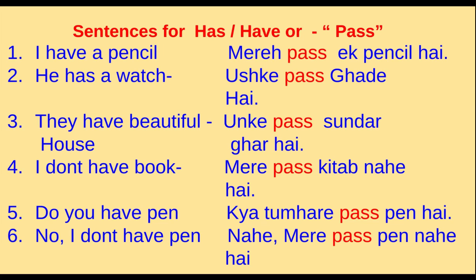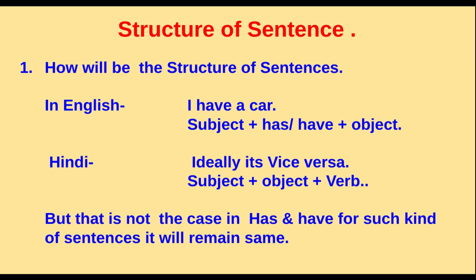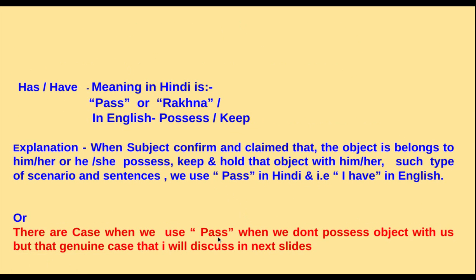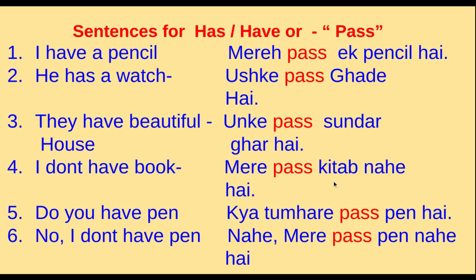So what I have explained to you previously, there will be cases when you will use paas but the subject will not have any object with them. At that time the subject is trying to say in an indirect way that he doesn't have that object with him. मेरे पास किताब नहीं है. I don't have a book.